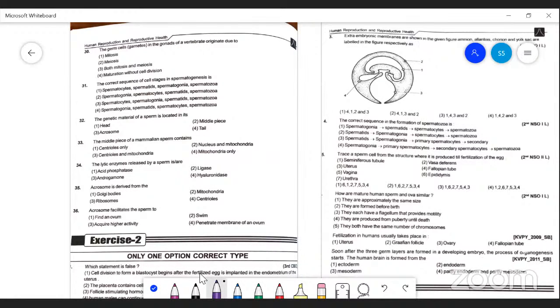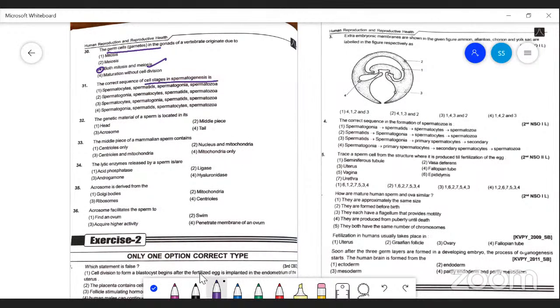Question number 30. The germ cells, gametes, gonads, they actually produce both by meiosis and mitosis. This also will be explained during the gametogenesis process. Both meiosis as well as mitosis take place. The correct sequence of cell stages in spermatogenesis.